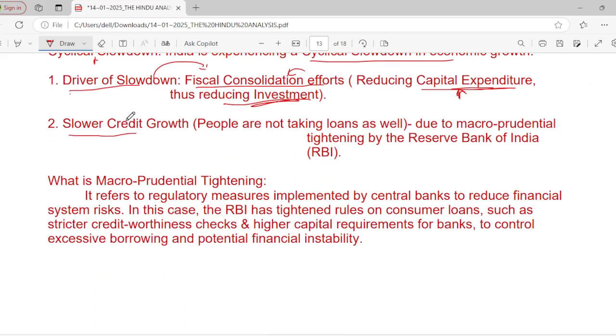The second important driver of this cyclical growth slowdown is slower credit growth. People are not taking any sort of loans. That is called credit growth. It is becoming slower as people are not focusing on taking loans.